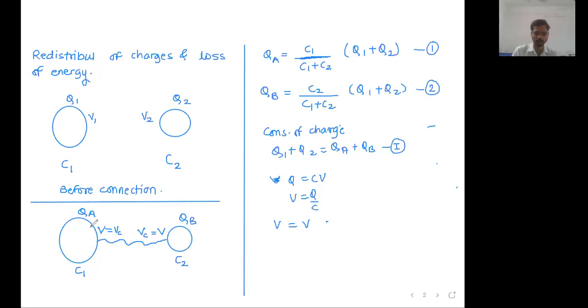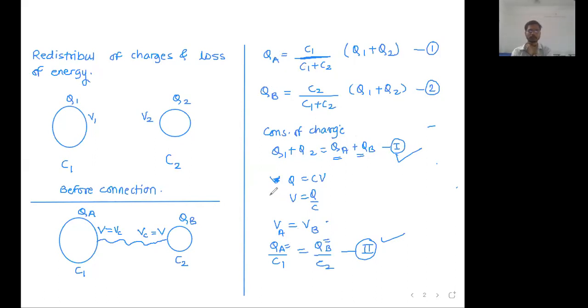Now for the first condenser you can write VA, and for the second VB, and both of these are going to be equal. V is equal to Q upon C. So VA is equal to QA upon C1, no need to write CA because capacity is not going to change. VB is equal to QB upon C2, likewise. So this is Roman equation 2. These are the two equations, and only QA and QB are the two unknowns. Two unknowns and two equations will solve this.